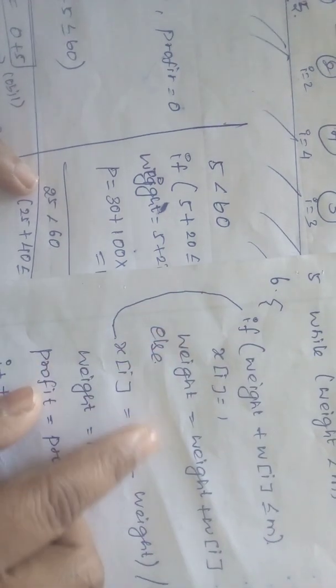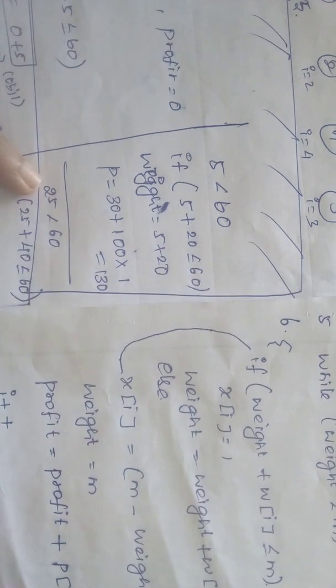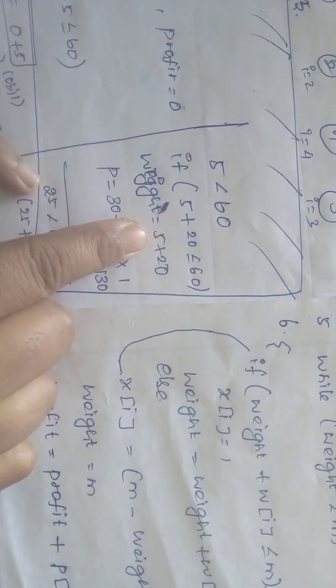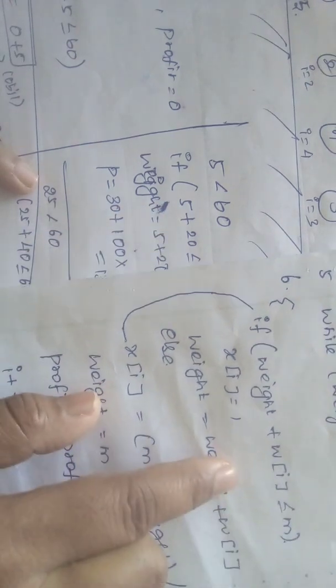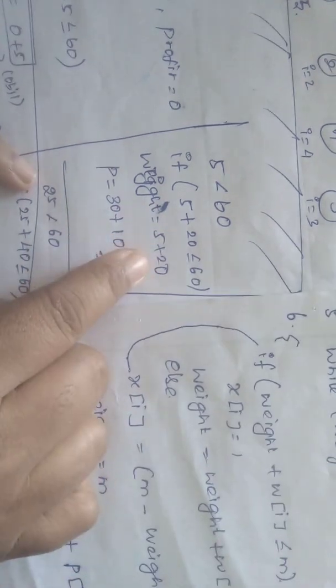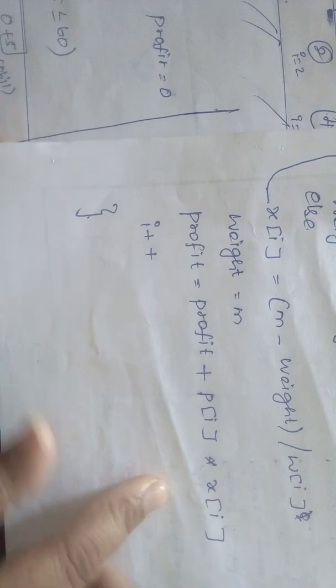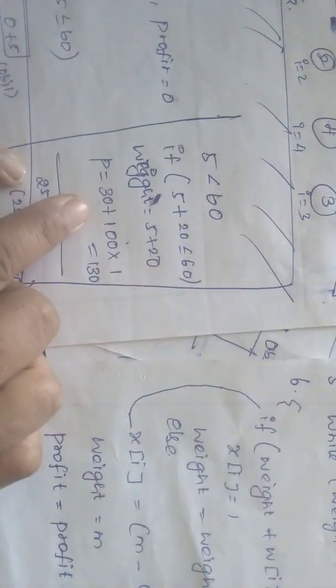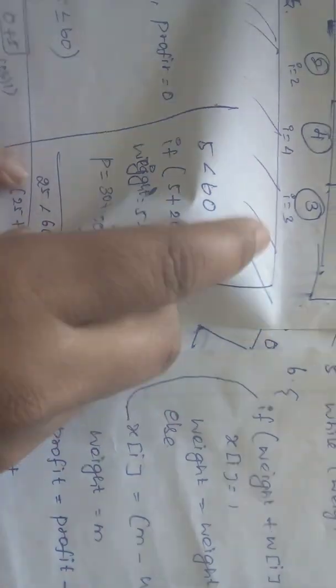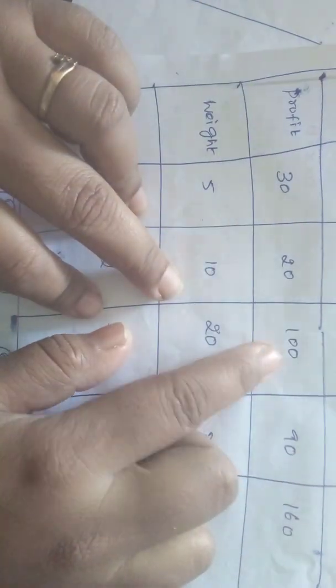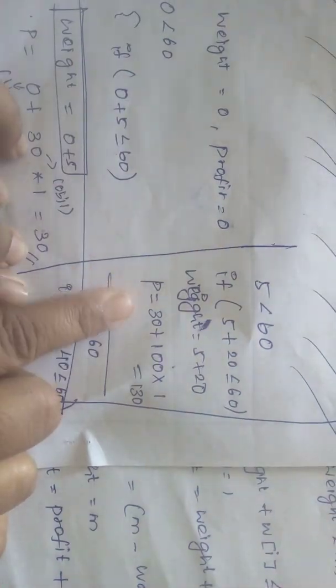Now the weight equal to the weight plus w of 5. What happens? The weight is already 5 plus w of 5, that is 20, so we are writing 20 here, and it becomes 25. Now it goes for the profit equation: profit equal to profit plus p of i star x of i. Here profit is 30 plus p of i, for i equal to 3 we have profit 100, so 30 plus 100 into 1, because i equal to 1.